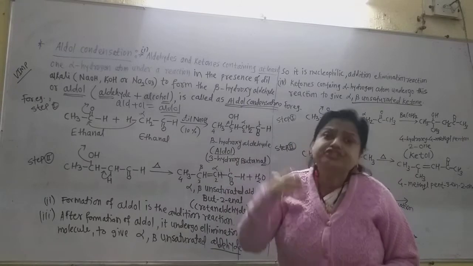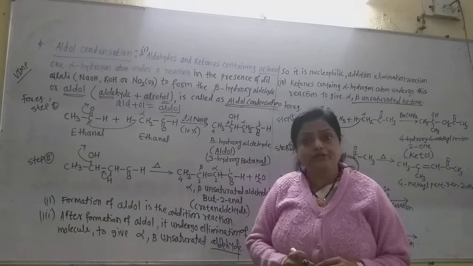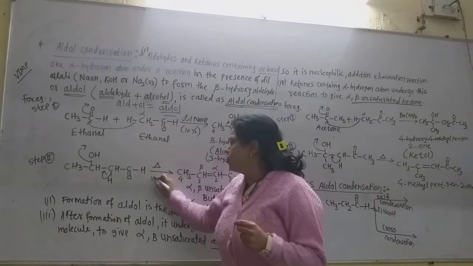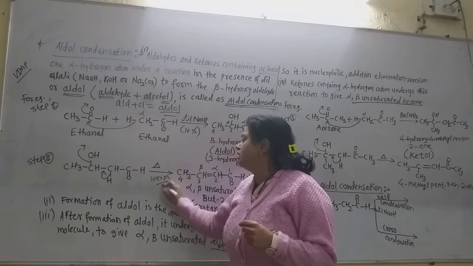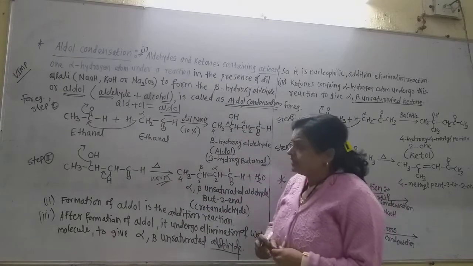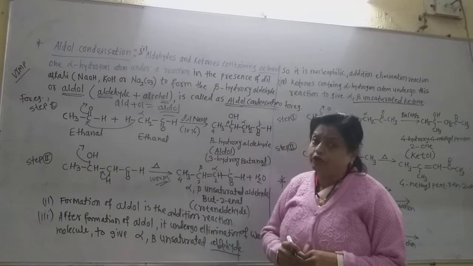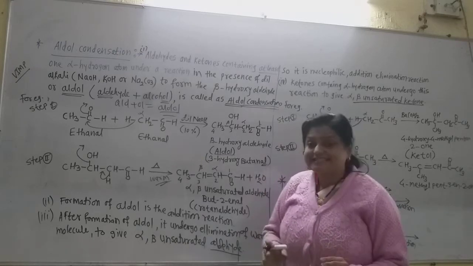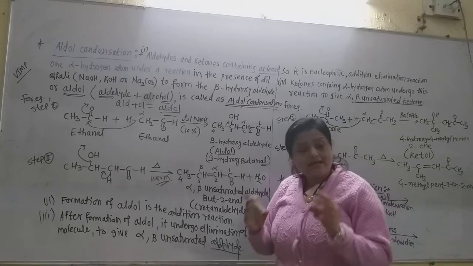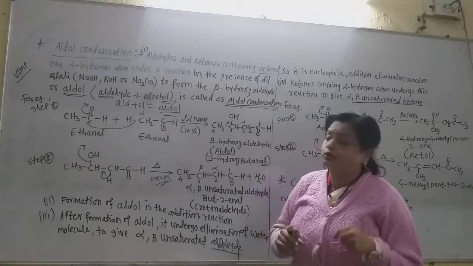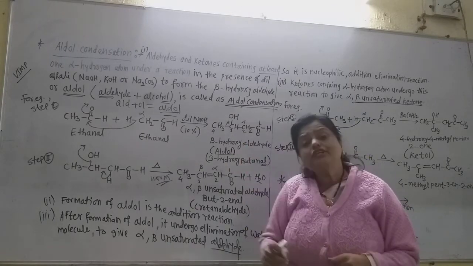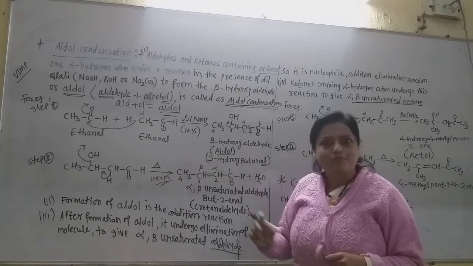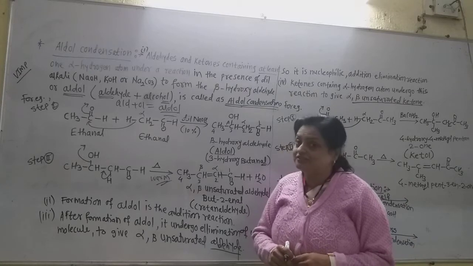There is immediately elimination of a water molecule by this aldol. We just warm for that. If we warm the aldol, there is immediately elimination of a water molecule. How is the water molecule eliminated? From the adjacent carbons, one carbon gives the hydrogen, another gives the hydroxyl group, and there is formation of an alpha beta unsaturated compound, that is, an alpha beta unsaturated aldehyde.